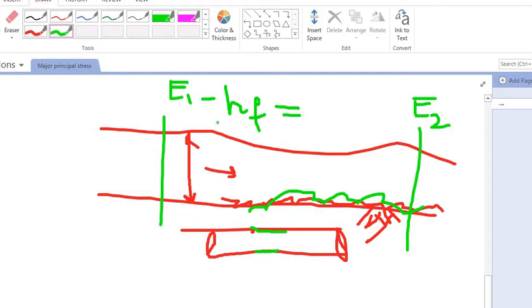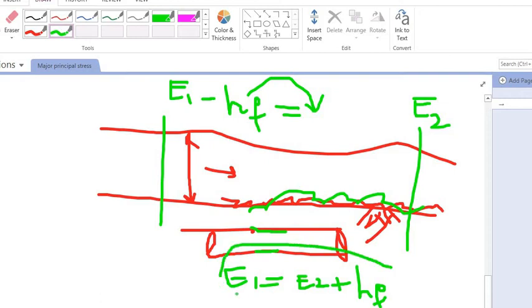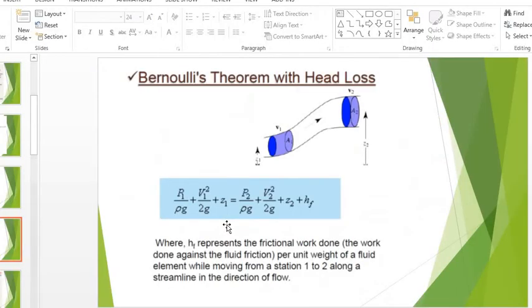If I take HF to the right side of the equal sign, this will become E1 is equal to E2 plus HF, right? So this was the modification in Bernoulli's theorem. I think it will be clear to you now. So that's why this HF is here, okay?